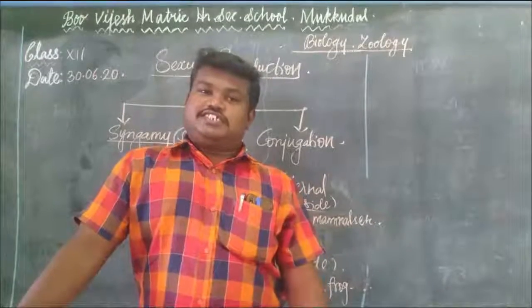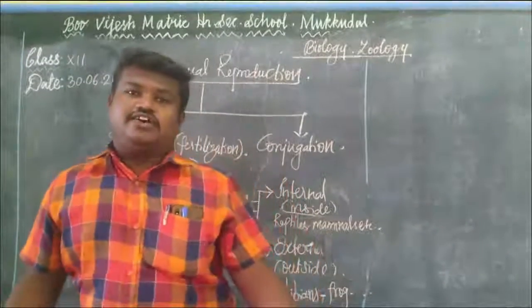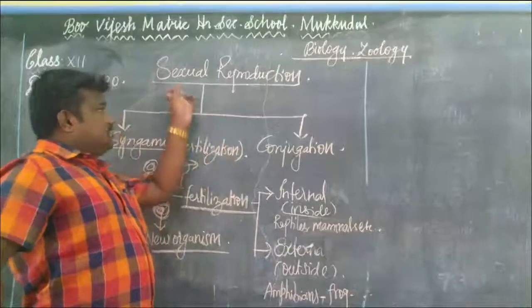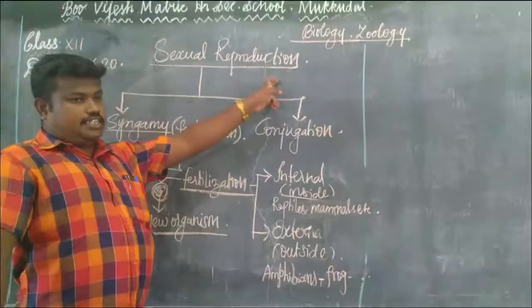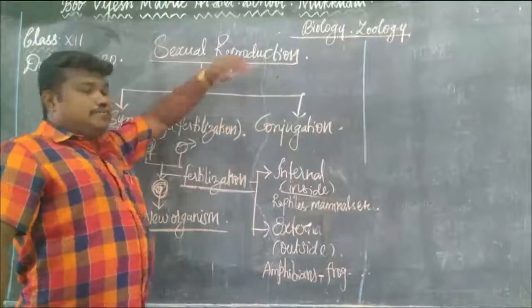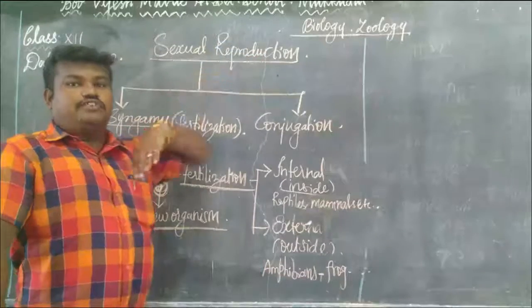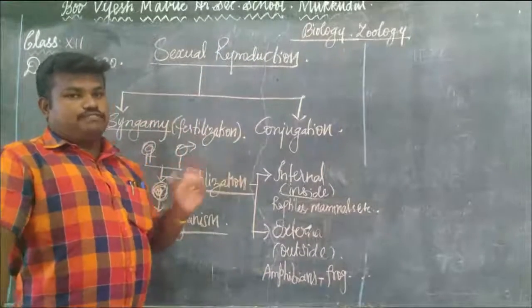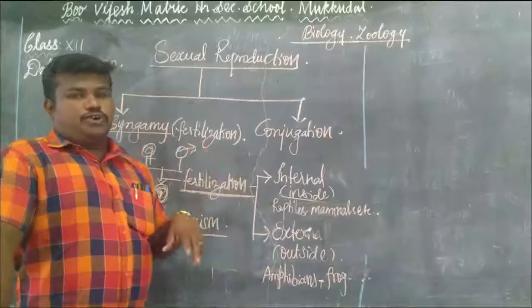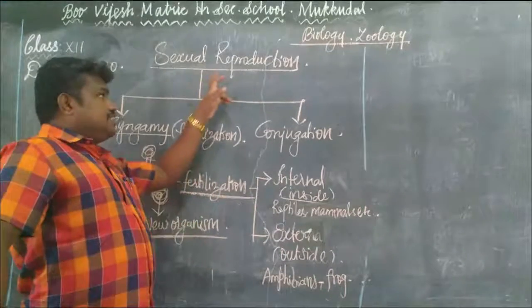Very good morning, students. Today's class we are going to discuss the topic sexual reproduction in organisms. So what is meant by sexual reproduction? Already you know very well. The fusion of male and female gamete produces the new offspring. That is said to be sexual reproduction.